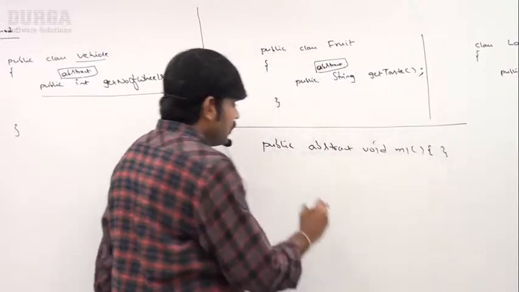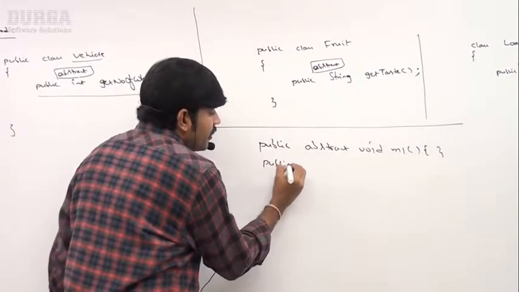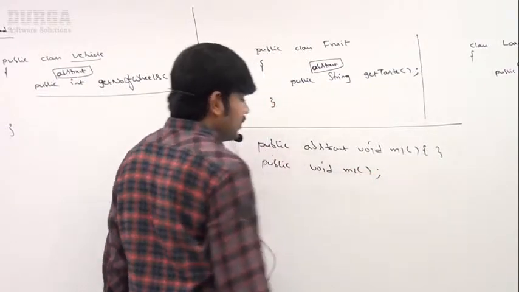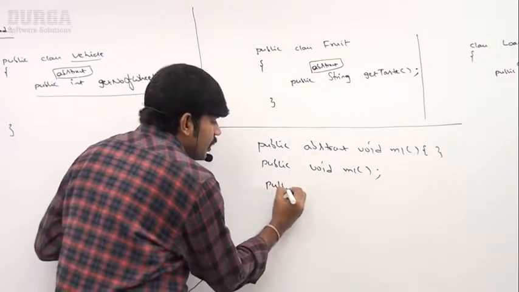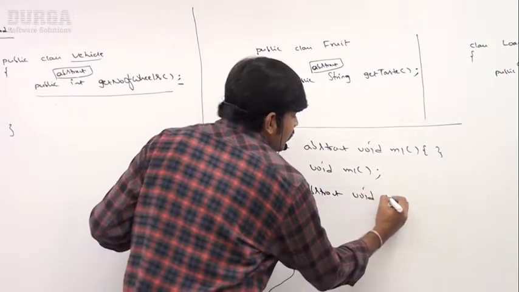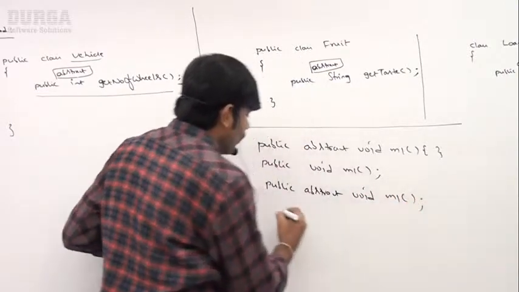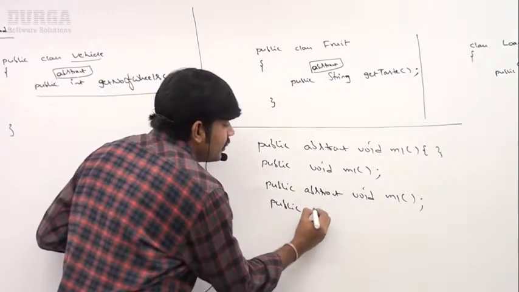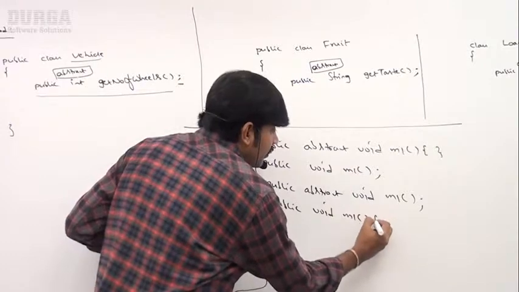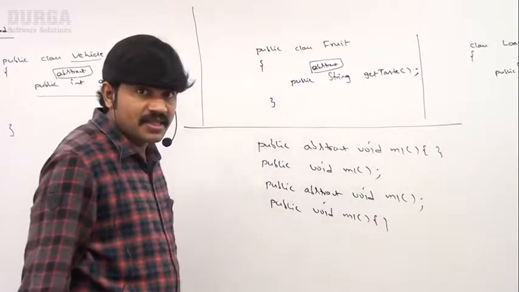And public void m1. Very important for the syntax, for the exam sake.